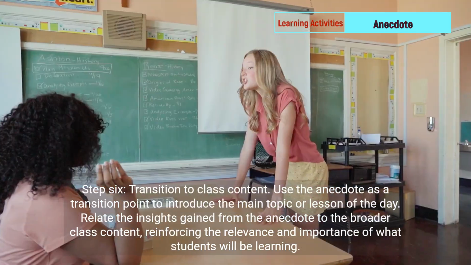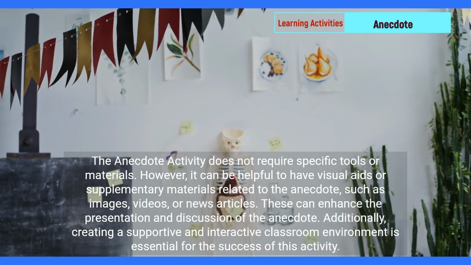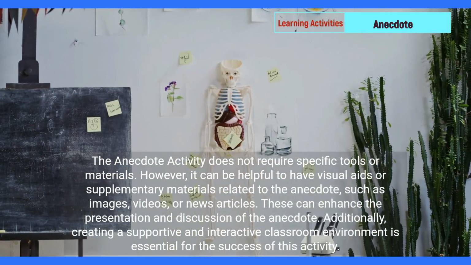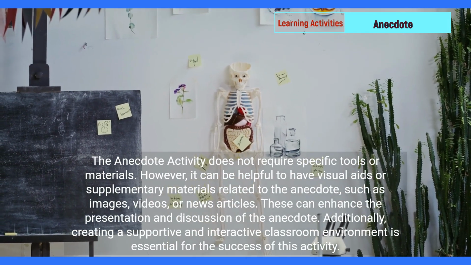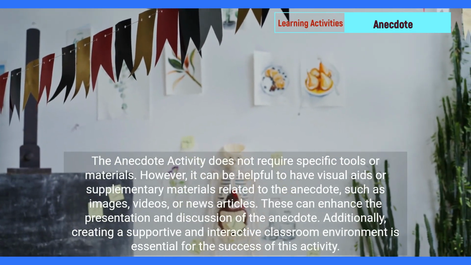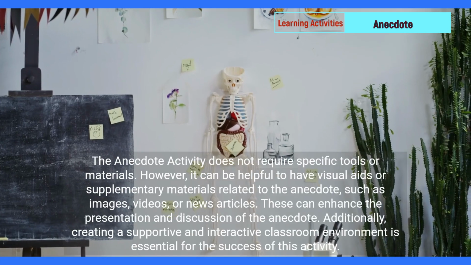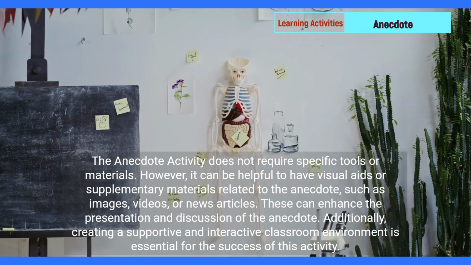The Anecdote activity does not require specific tools or materials. However, it can be helpful to have visual aids or supplementary materials related to the anecdote, such as images, videos, or news articles. These can enhance the presentation and discussion of the anecdote. Additionally, creating a supportive and interactive classroom environment is essential for the success of this activity.